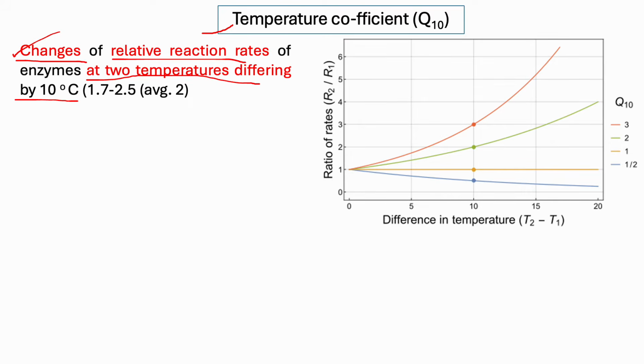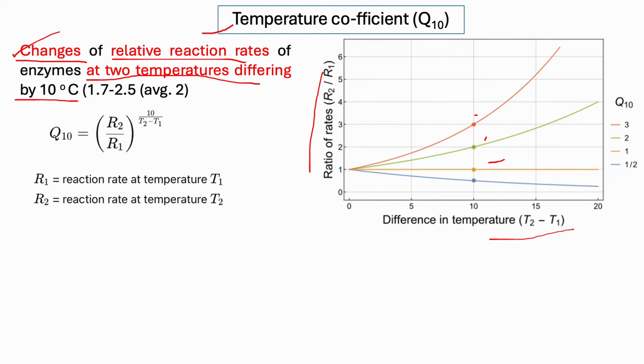Look at this graph. Here is the ratio of R2 and R1, where R2 is reaction rate 2 and R1 is reaction rate 1, and here the difference of the temperature, and here we can find the temperature coefficient or Q10 for the enzyme. How do we calculate it? The formula is Q10 equals R2 by R1, to the power 10 divided by T2 minus T1. R2 stands for the reaction rate at temperature T2, R1 is the reaction rate at temperature T1, and T2 minus T1 is the temperature difference.